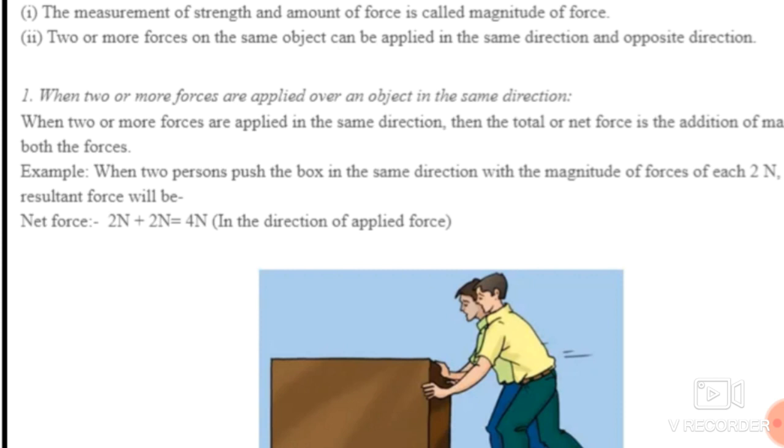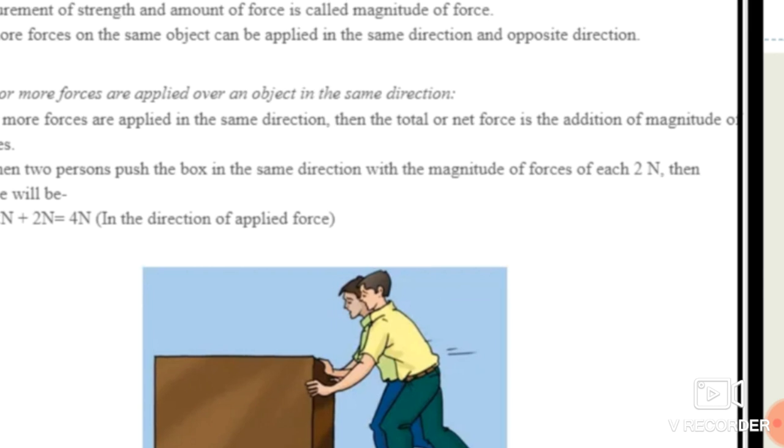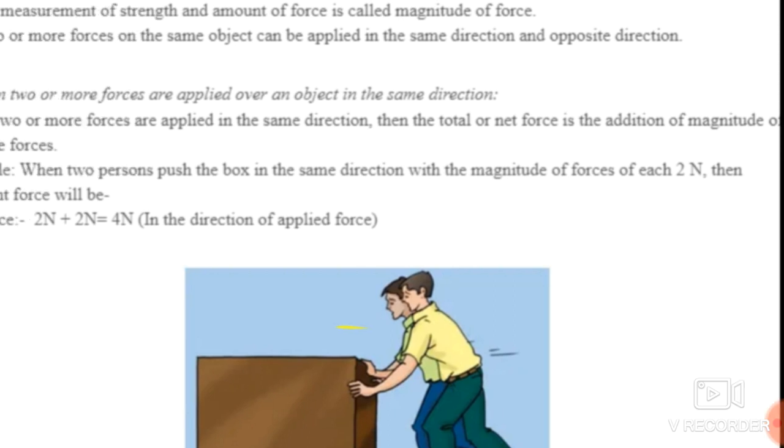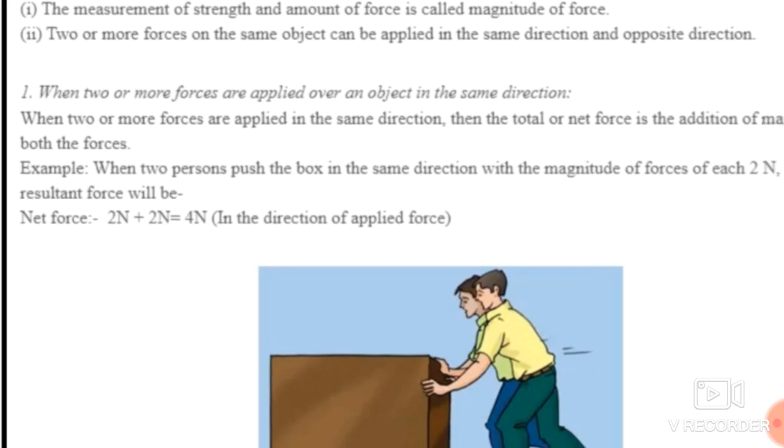See over here, one example: when two persons push the box in the same direction with a magnitude of force of 2 Newton each. See students, 2 is the magnitude, meaning how much force there is, and Newton is the unit of force, named after the scientist Newton. So when 2 Newton of force is applied in the same direction by two persons, then the net force or total force applied on that box is 4 Newton, because one person applied 2 Newton and the second person also applied 2 Newton.